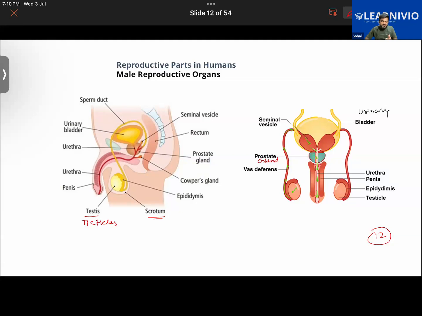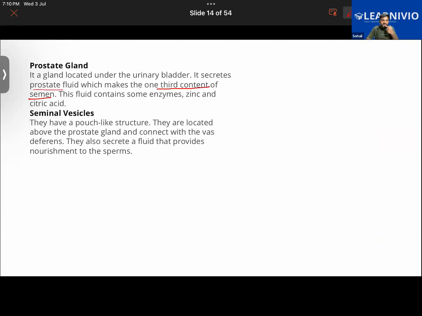One third of the content of the semen is secreted by the prostate gland, which secretes a fluid called prostate fluid, and that will contain essentially enzymes, zinc, and citric acid. This prostate fluid, what does it contain? Zinc, citric acid, enzymes, right? Okay. So far, it is clear to everyone.